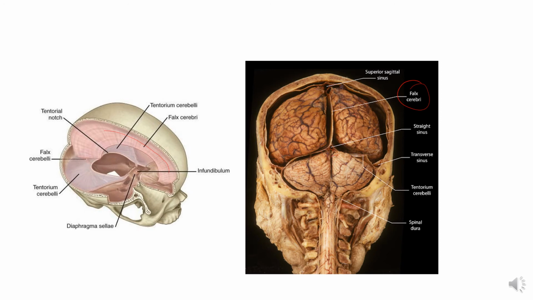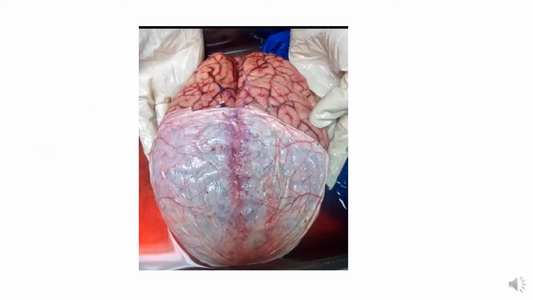Now between the cerebrum and the cerebellum lies the tentorium cerebelli, and the fold of dura between the two cerebellar hemispheres is the falx cerebelli. It is not shown in this picture.